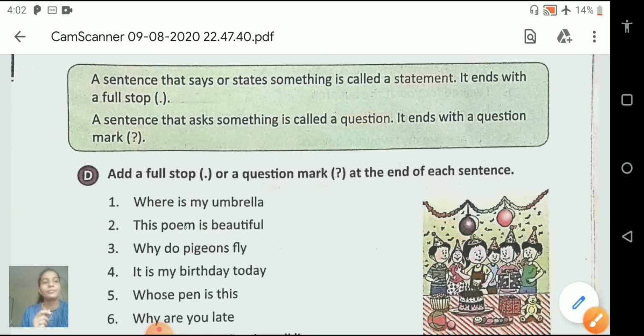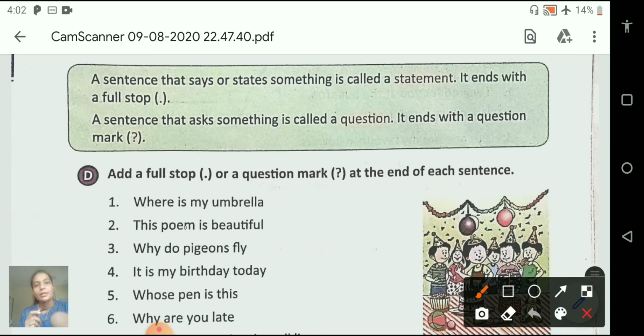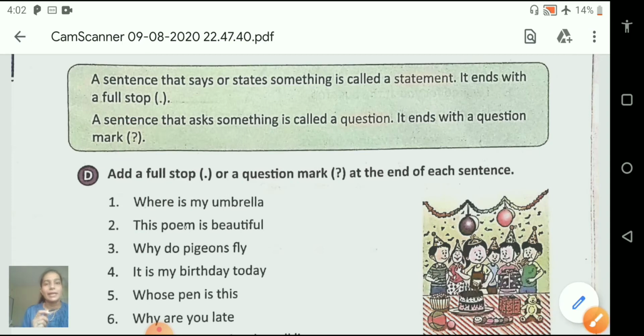Now the second. A sentence that asks something is called a question. It ends with a question mark. This is a question mark. Now the exercise. Add a full stop or a question mark at the end of each sentence.